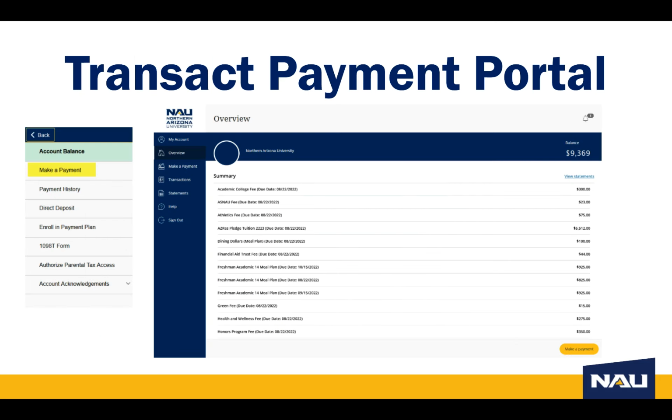Another way to see your outstanding charge is by selecting the Make a Payment on the left. This will redirect you to the Transact Payment portal. In the portal, the first thing you will see is the summary showing all outstanding charges.